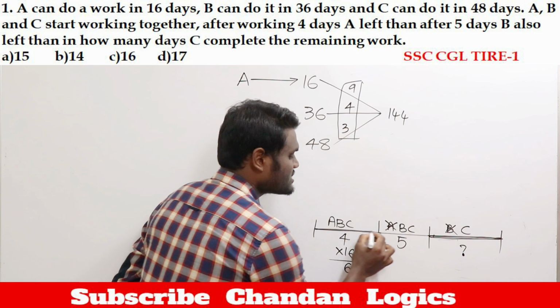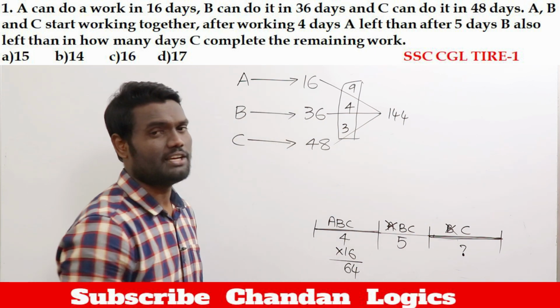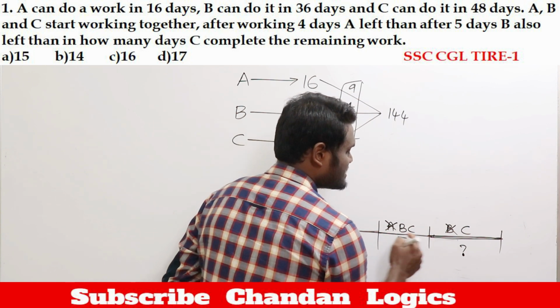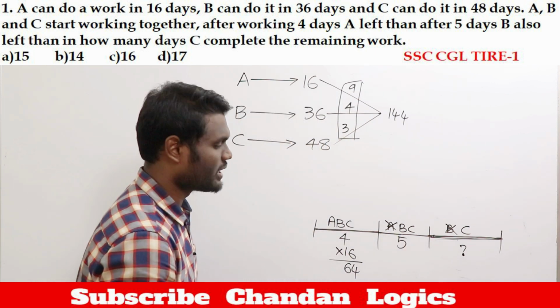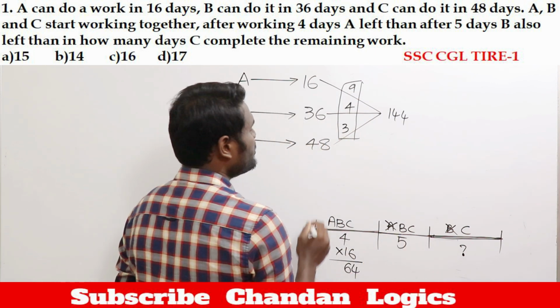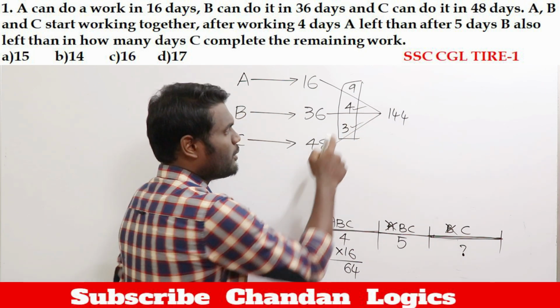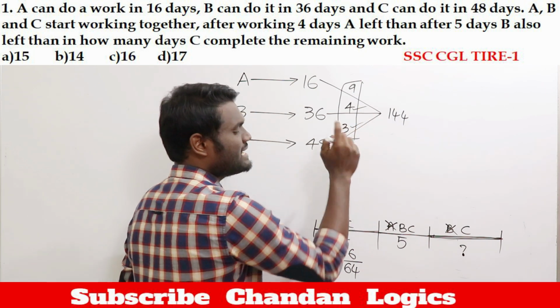Which means in the first 4 days they already completed 64 apples. After that, what happened? For 5 days B and C are working. B and C are working for how many days? For 5 days. Now if you look here, B can eat 4 apples in a day, C can eat 3 apples in a day.